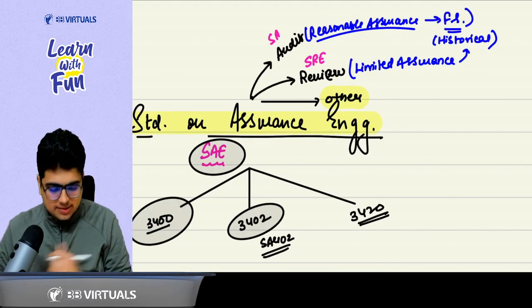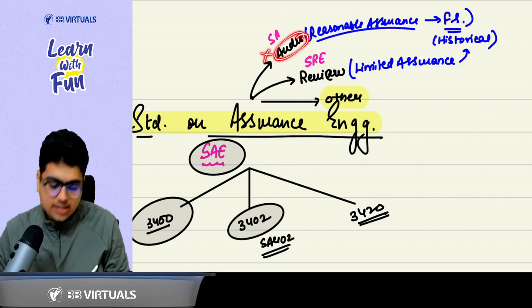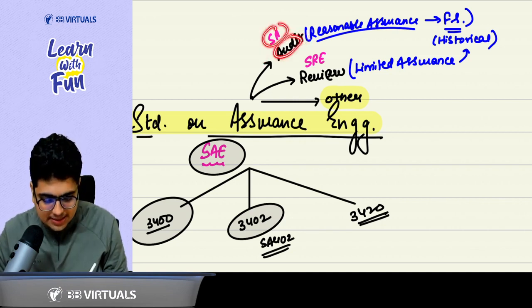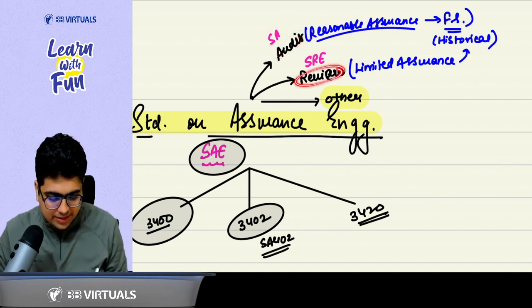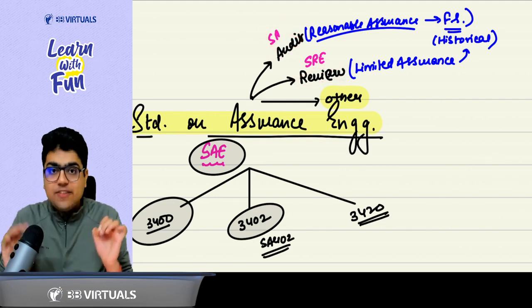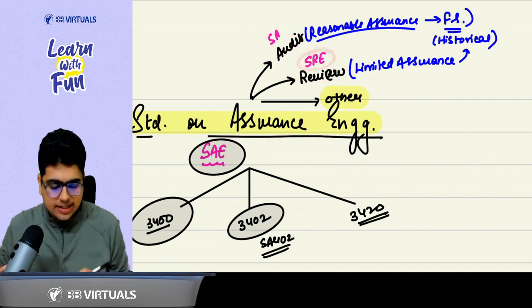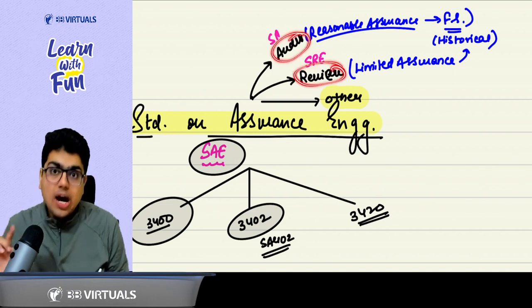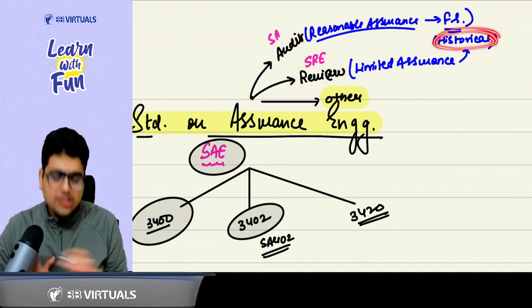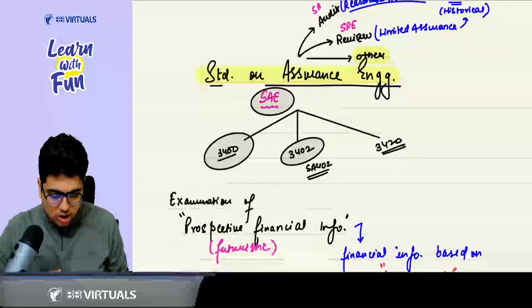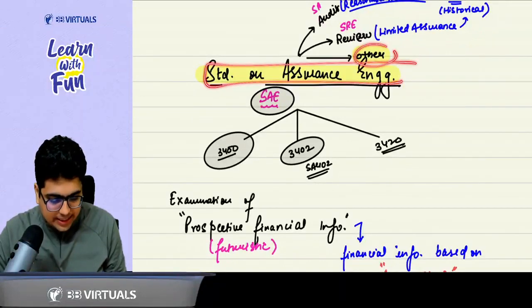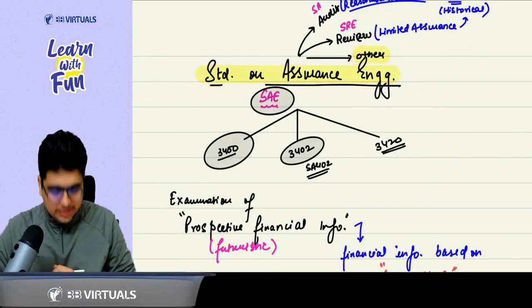Sir, other types means, do they cover audit? The answer is no. Audit is covered by standards on auditing. Do they cover review? The answer is no. Review is covered by SRE. Audit and review are about historical financial information. So when you talk about SAE, they talk about other types of assurance engagement.